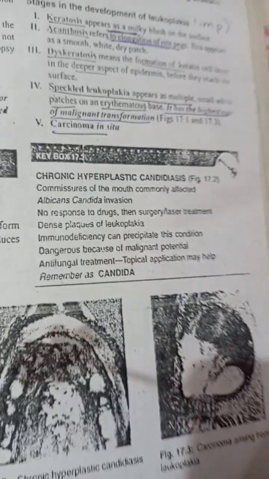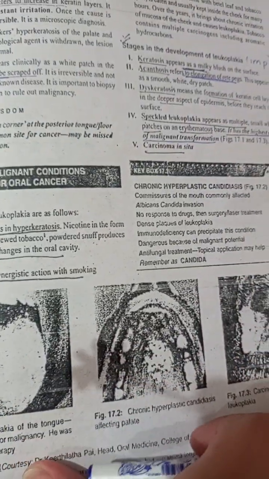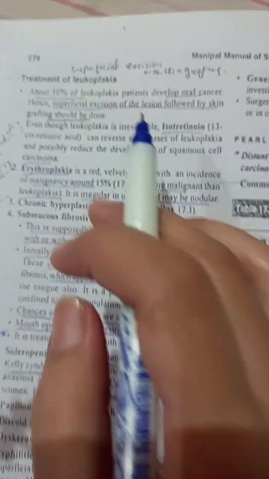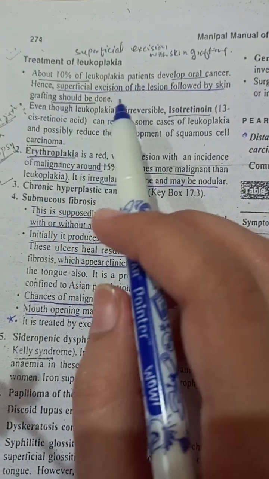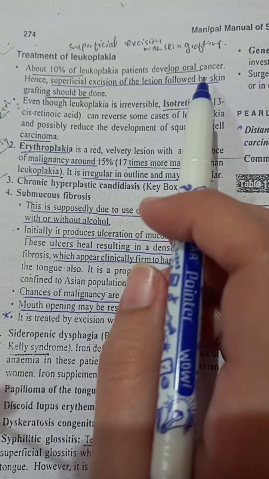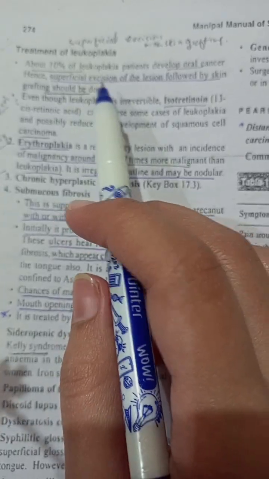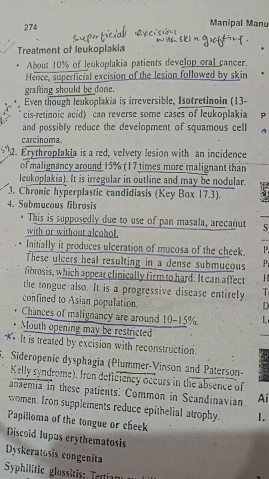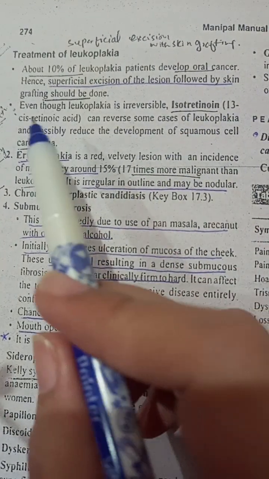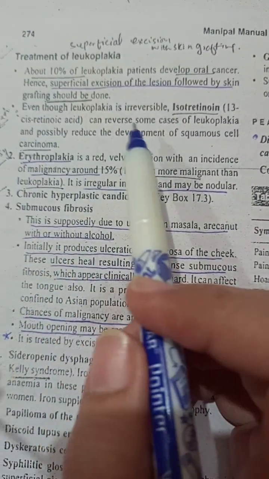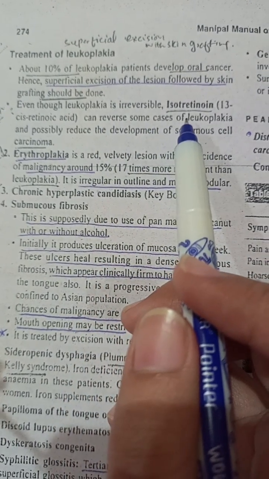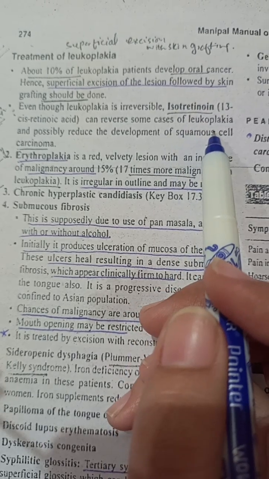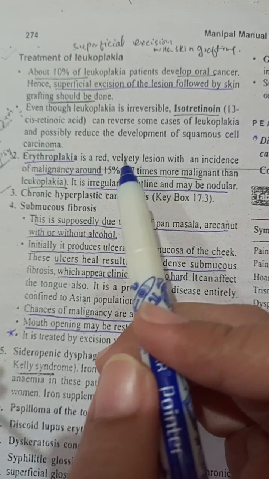Now moving towards the treatment of leukoplakia from a surgical point of view. You have studied this in oral pathology, but here we mostly study histopathology. Treatment: 10% of leukoplakia transforms to oral cancer, and then you have to do a superficial excision. After the excision, you do skin grafting, very important. Leukoplakia is irreversible, but there is a drug known as isotretinoin. Isotretinoin reverses the leukoplakia and reduces the risk of squamous cell carcinoma.